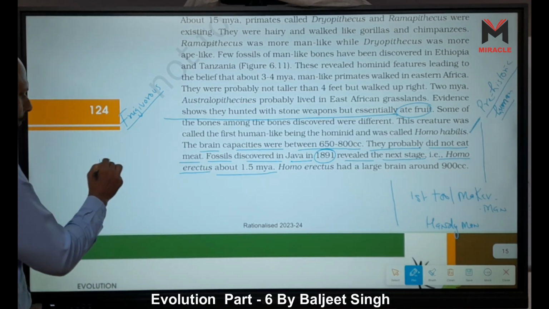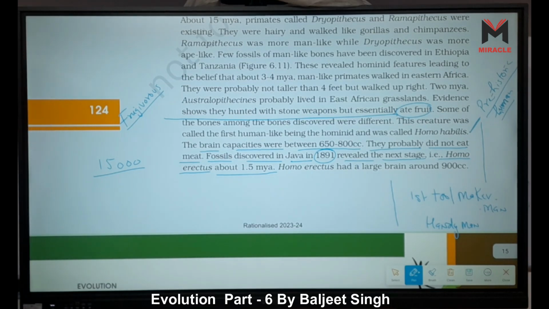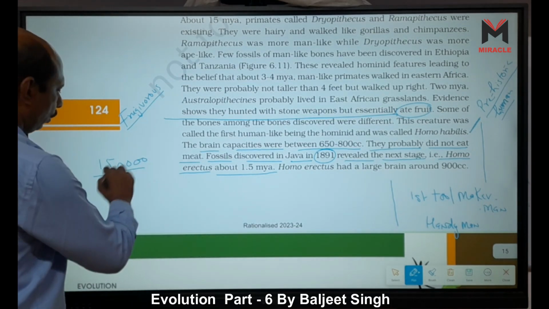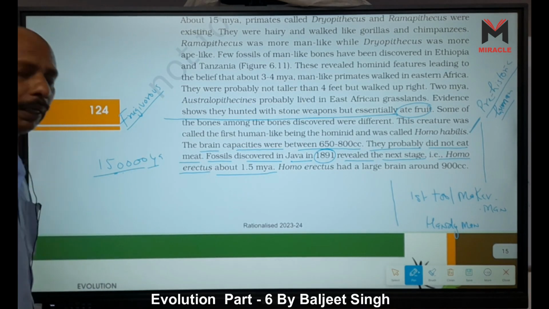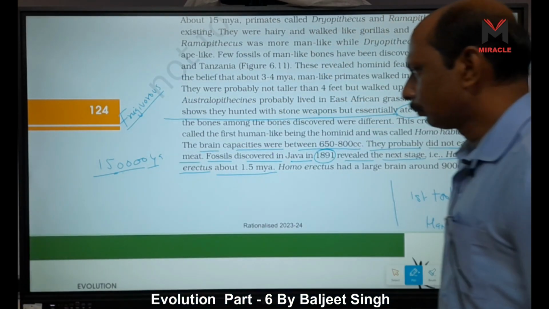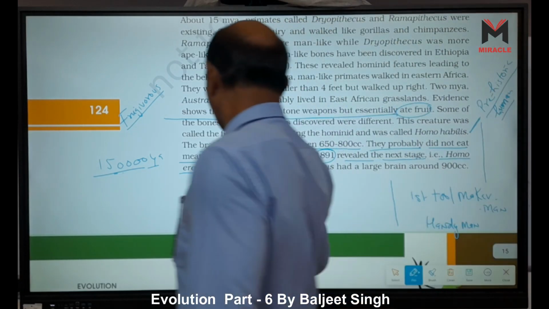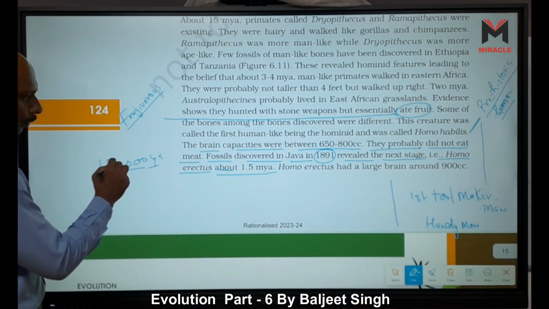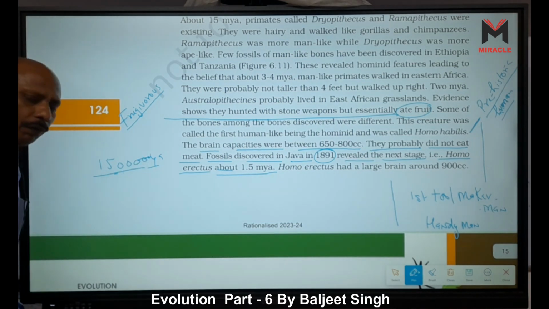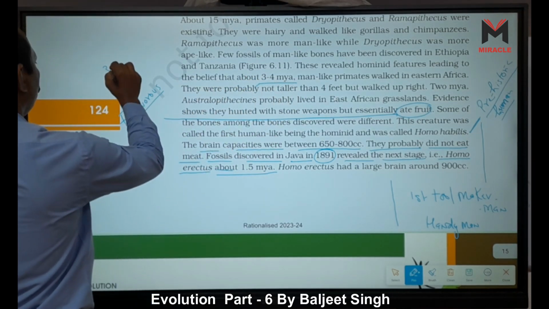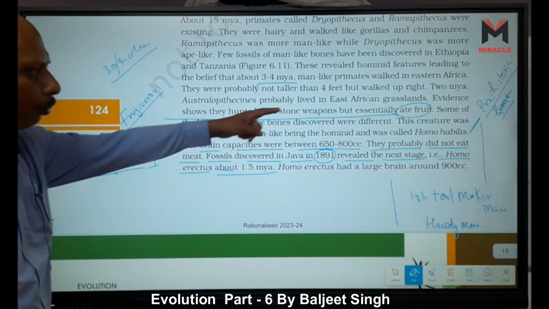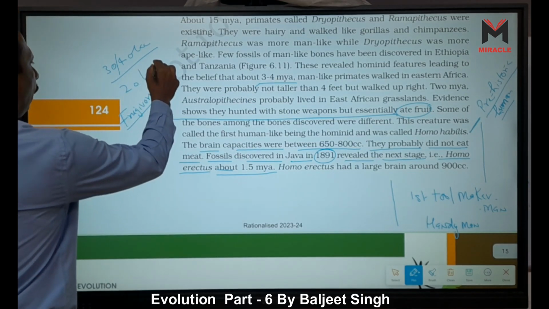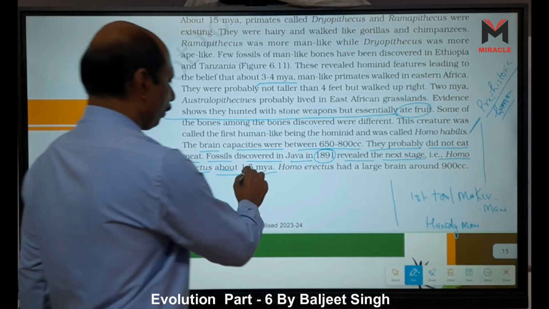That means about 15 lakh years ago, not 1,50,000. 1.5 million is 15 lakh years. 3.5 means 30 to 40 lakh years, and 2 million years ago means 20 lakh years ago.